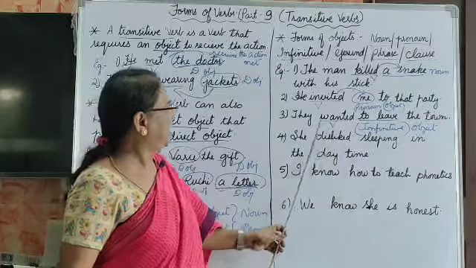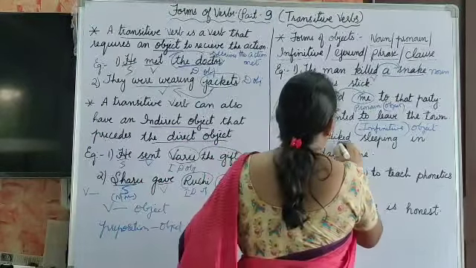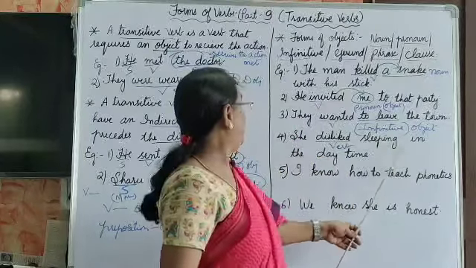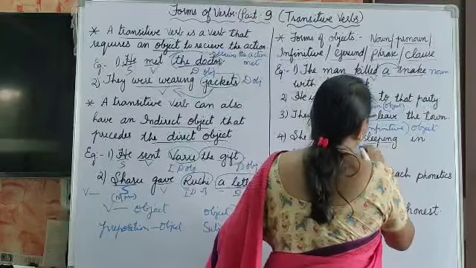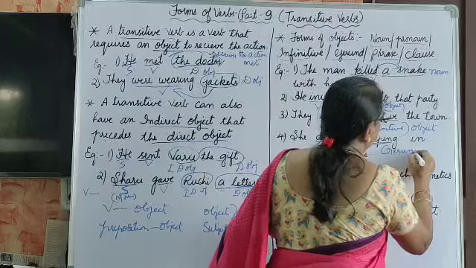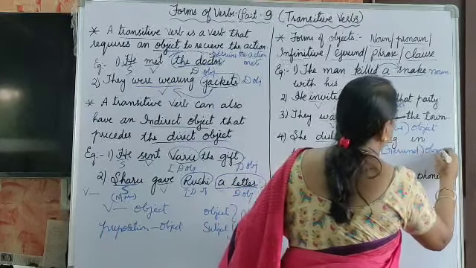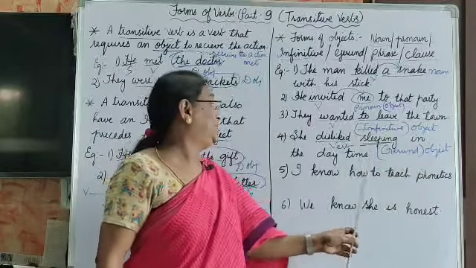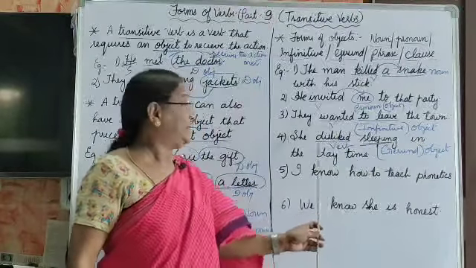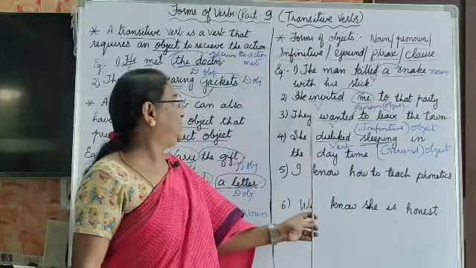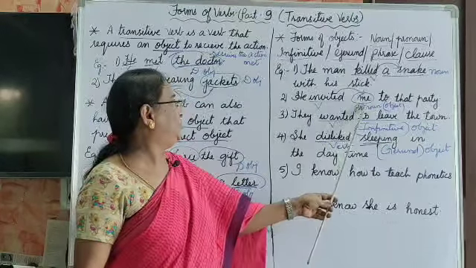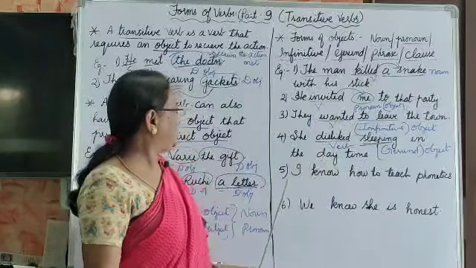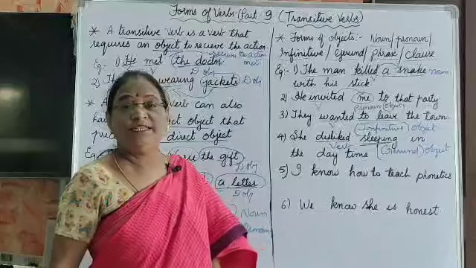Next one. She disliked sleeping. She disliked, verb. She disliked sleeping in the daytime. Here sleeping, what is this? This is gerund. This is gerund as an object. Gerund functions as object. She disliked sleeping: subject, verb, object.